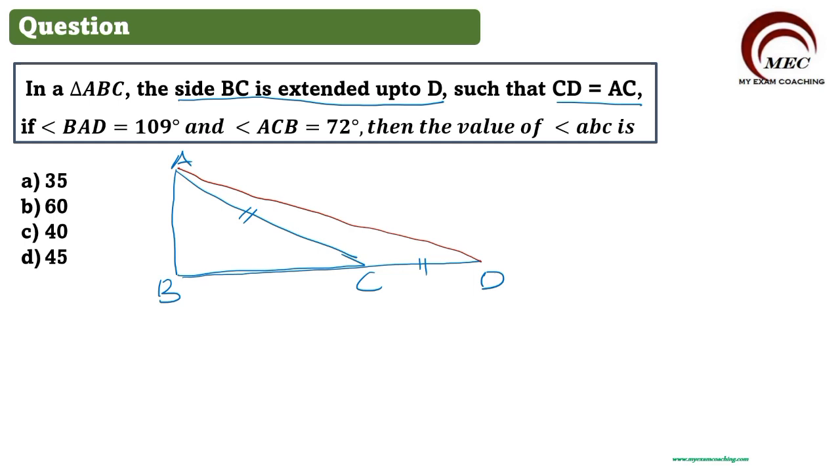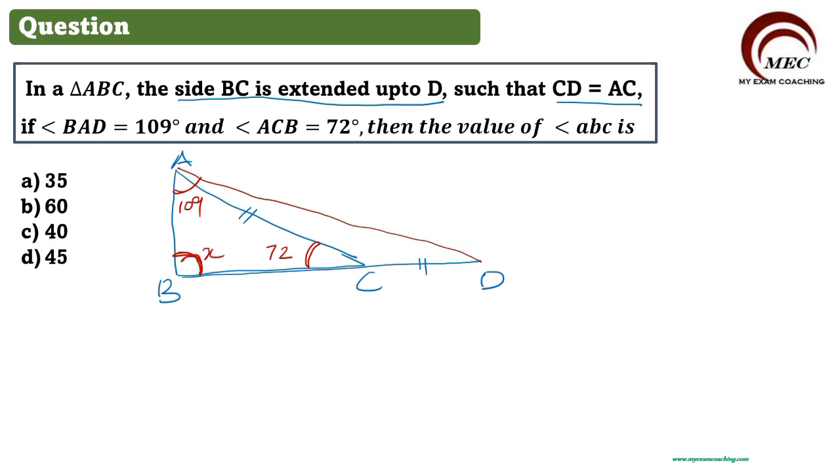These two sides are equal. Now angle BAD, this full angle, is given to us, which is equal to 109 degrees, and angle ACB is given to us as 72 degrees. Then what is the value of angle ABC? This angle we need to find out. What will be this angle?